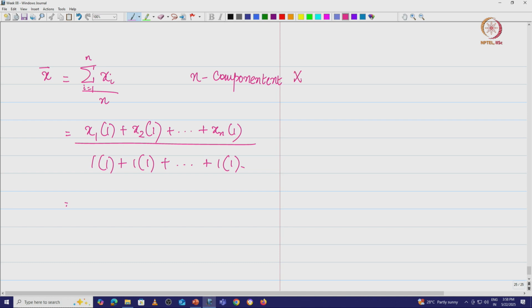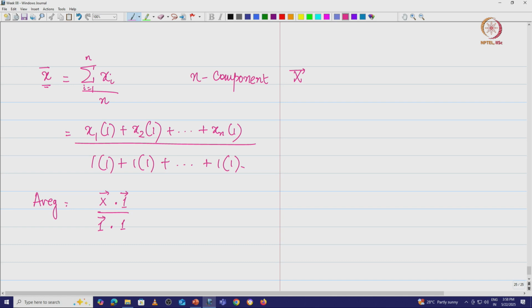Let me take this as x, the n component vector x. Now, what we see is that the average you get here is basically the x vector dot product with the vector which has all components 1, divided by 1 dot 1, right. This is what we have here.